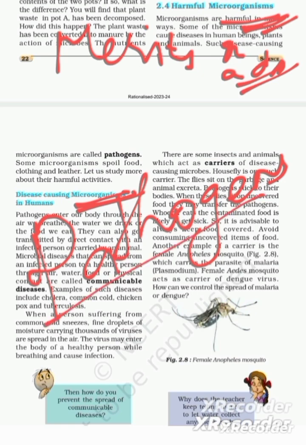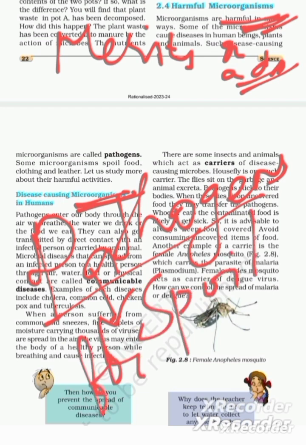And others, the microorganisms which tend to cause diseases in humans and other living creatures, also spoil food, cloth material like cotton, and even leather.